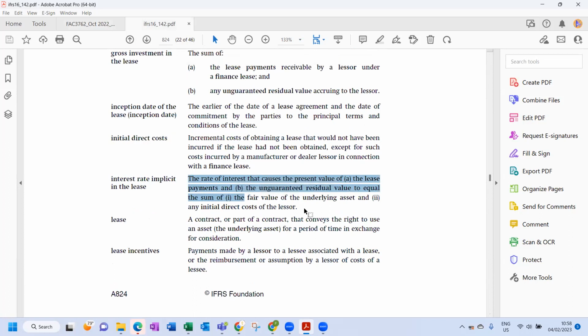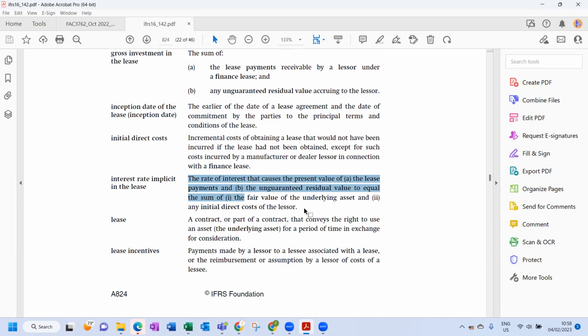So we need to work out the interest rate implicit in the lease. What is it? It is the rate that causes the present value of the lease payments and the unguaranteed residual value to equal the sum of the fair value of the underlying asset and any initial direct costs of the lessor.